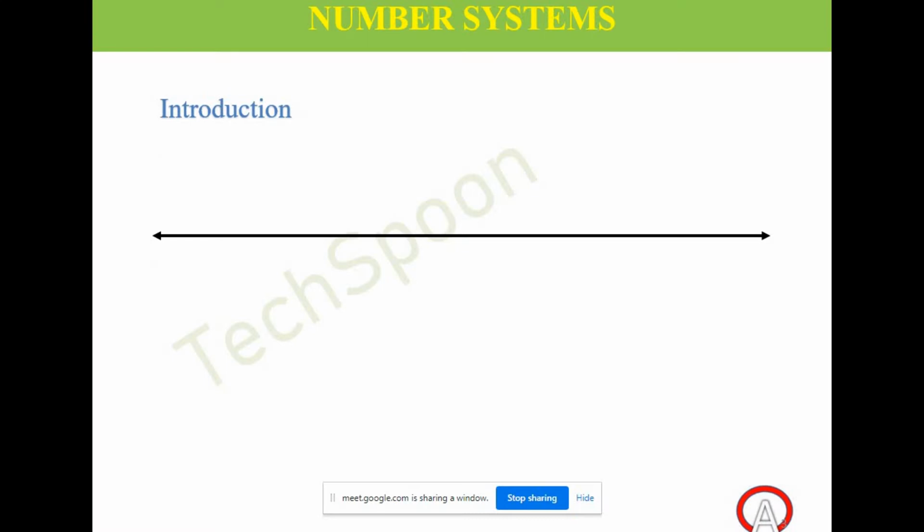Okay, so we are discussing a small topic under number systems. Hope you are good in number systems, right? So what might this line be? Yes, a number line, right? We are discussing number systems, so it might be a number line. I have some points marked here: 1, 2, 3, 4, 5, 6, and it goes on. What is this number system called?